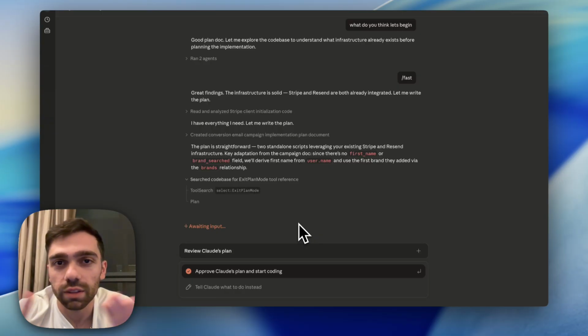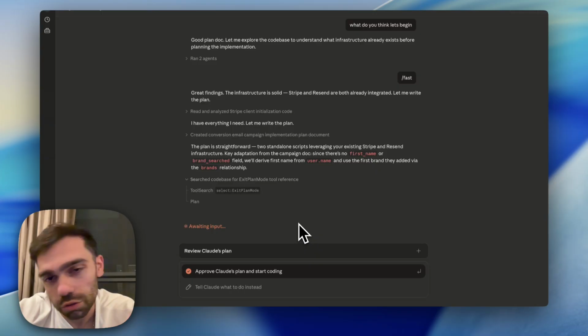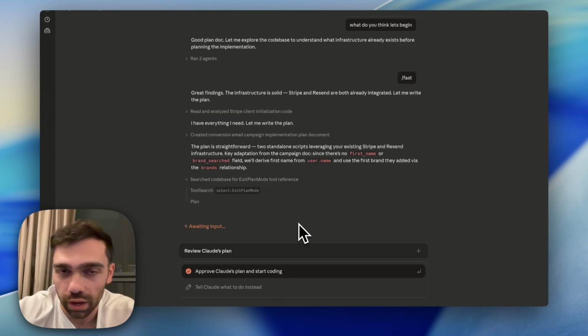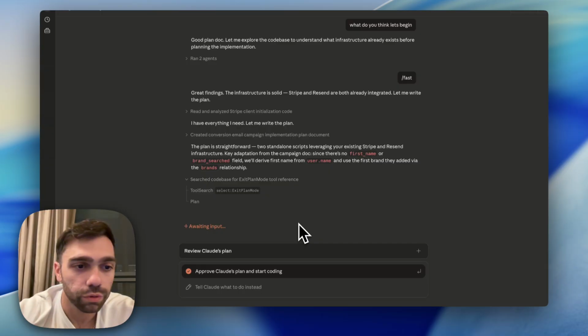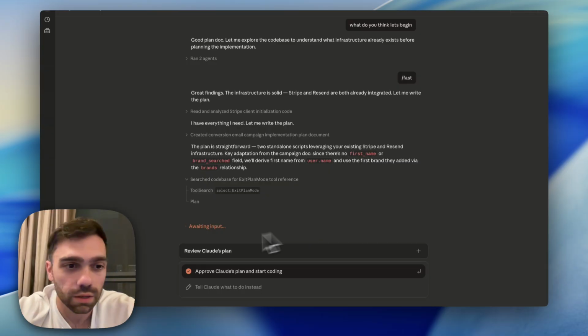Don't let this be something that intimidates you. It's very easy. You're using natural language to tell it, hey, I don't want this, don't do that. And if you don't understand something, you could literally just ask it, hey, what is this and what is that? And it will tell you. So we're going to go over building the code now that it's presented the plan, and I'm going to revise it, approve it, and I'll get back to you guys in a second.